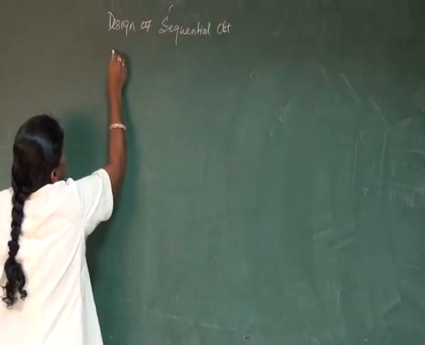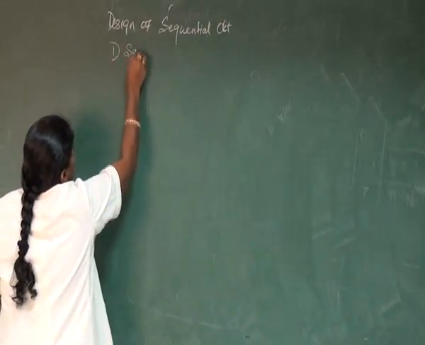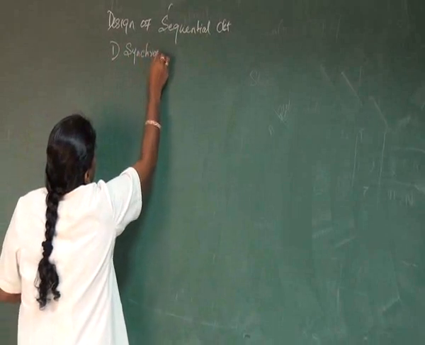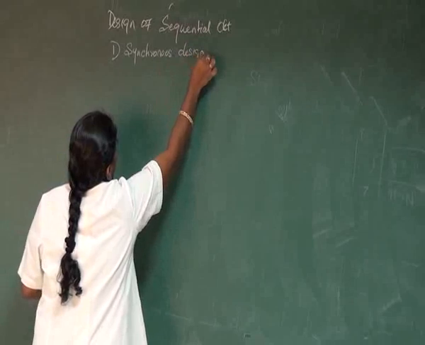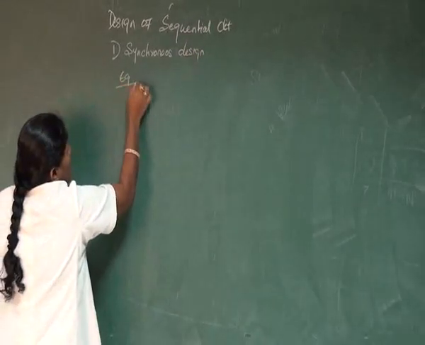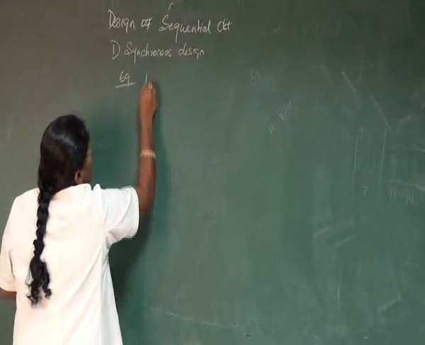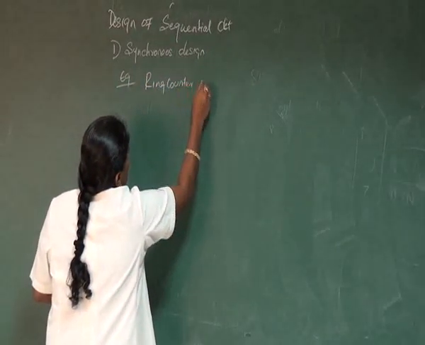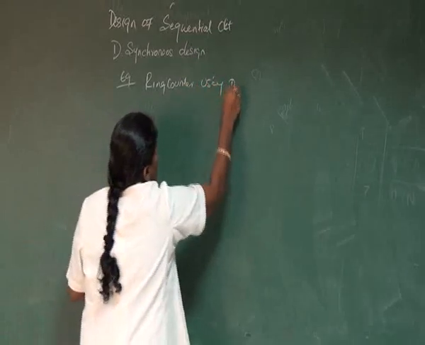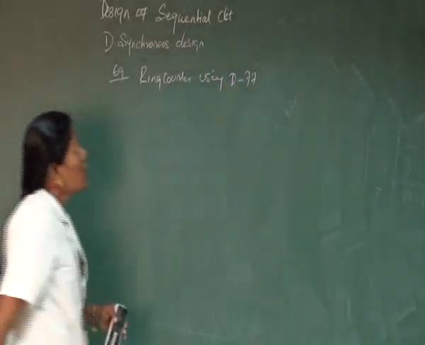Under this, the first one is the synchronous design. For this design, we are taking a ring counter as an example. Ring counter using D flip-flop.